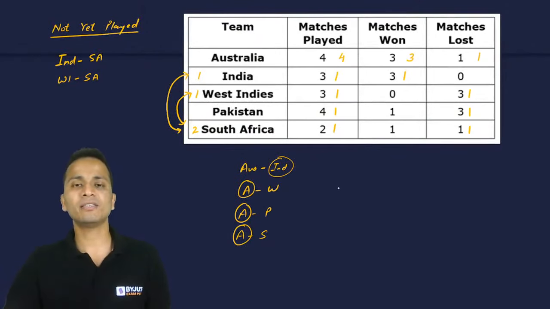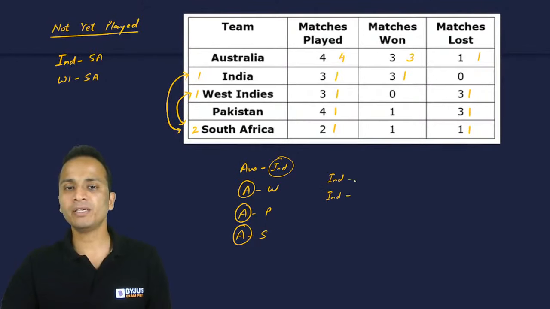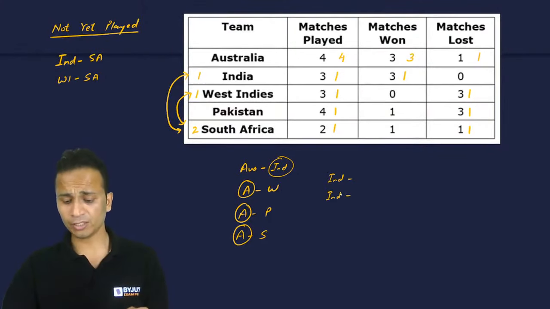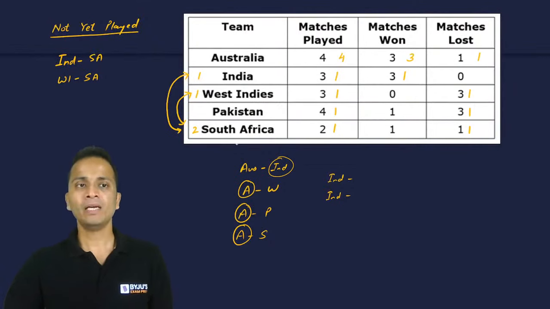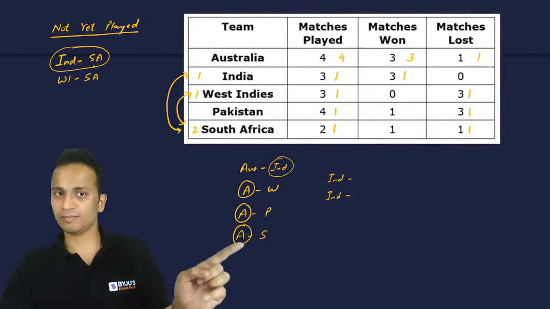Let us write the remaining matches for India. इंडिया का 1 मैच ऑलरेडी लिख चुका हूं मैं, ऑस्ट्रेलिया से जो हुआ है. सो इंडिया के रिमेनिंग 2 मैचेस बचे हुए हैं. So can you tell me, ये जो 2 मैचेस बचे हैं इंडिया के, India has played against which countries? Ashmita has already written, I believe. So India Australia already हो चुका है. Fine. India South Africa is not yet played as per the information.